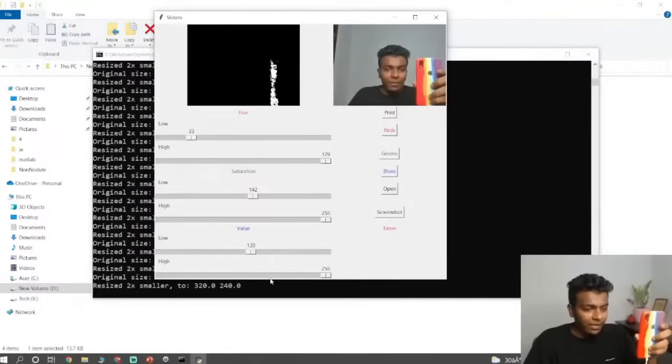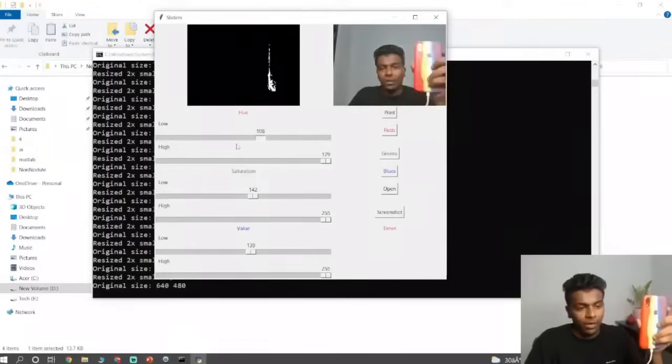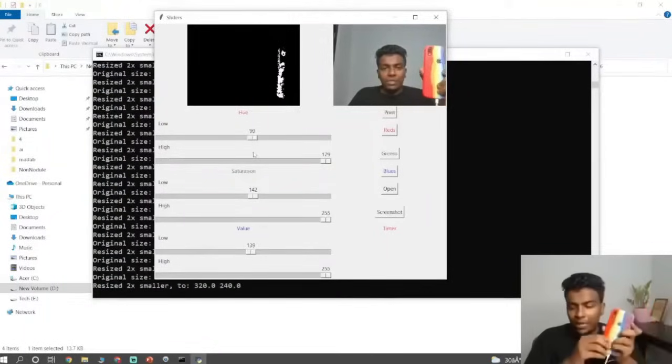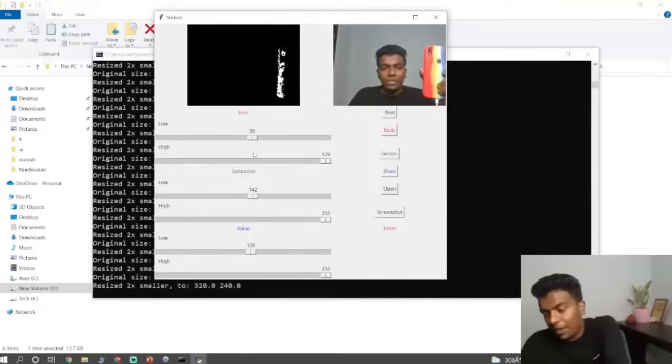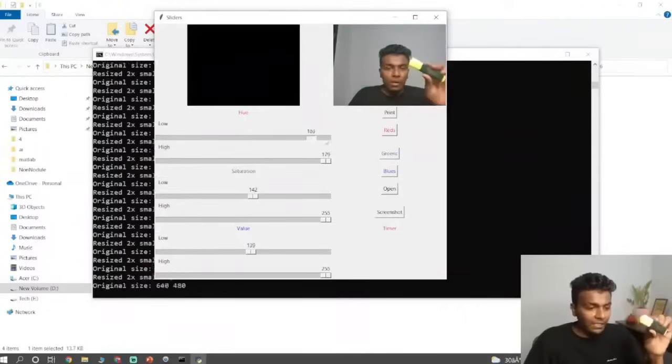I'm just tuning it. So this is the maximum output I got, right? Just see here. This is what the calibration looks like. For an example, if I want to track only this green color instead of this red color, I'll try to adjust this.